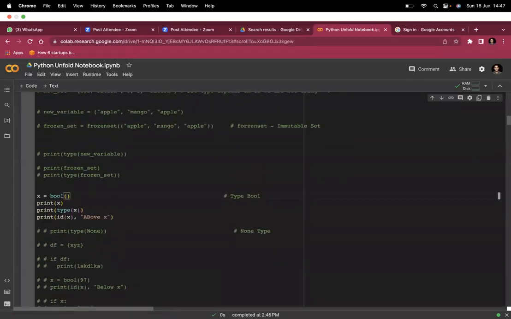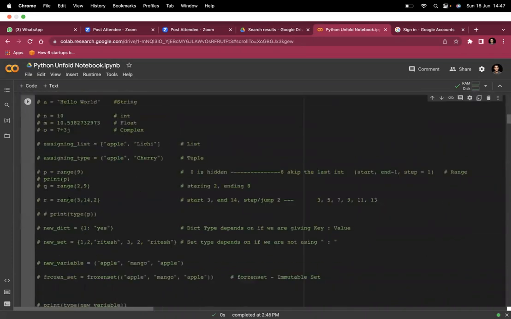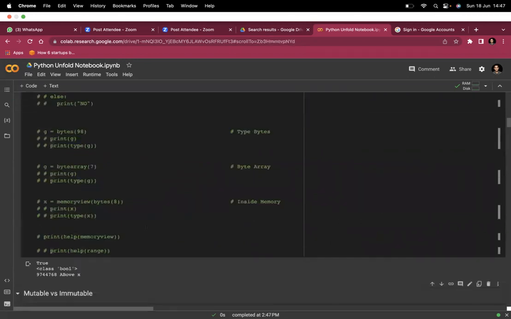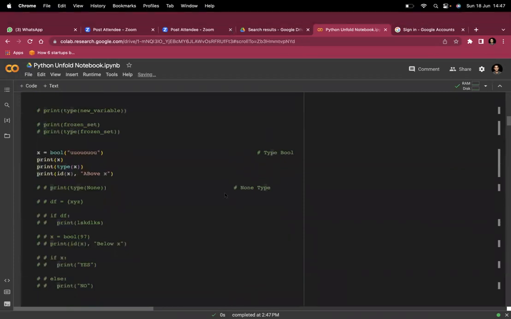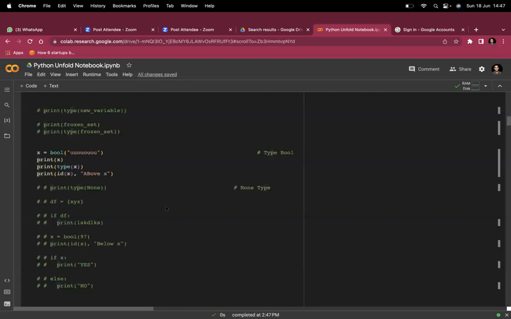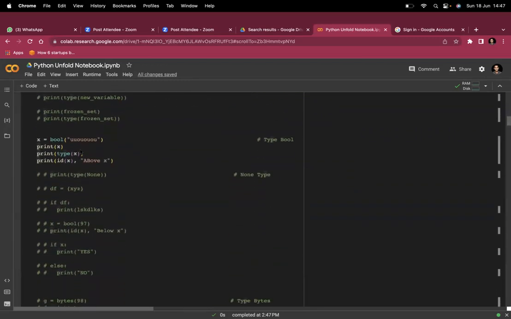Except 0, everything, I mean, if I write any integer as well, you will see it is true. So 0 is the only number in Python which is interpreted as false. Except 0, everything is true. Except 0, whatever we provide to bool, everything is true.